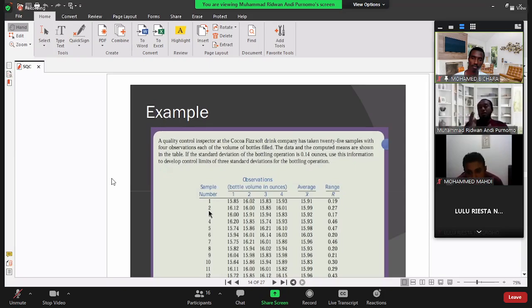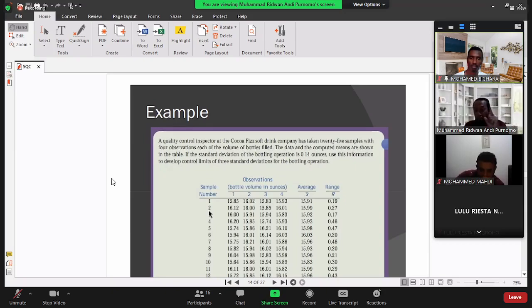Let's say after 10 minutes, I will go there again to take another 4 samples. After that, not 10 minutes again, but let's say after 30 minutes, I will go there again to take 4 samples. After that, after 22 minutes, I will go there again, like that. So the interval must be random. That's the meaning of random sampling. The time to go to the factory must be random.